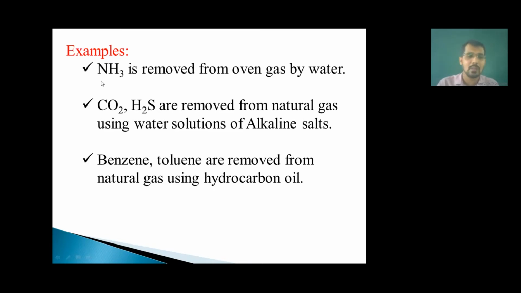There are three examples. You can write any one from these three examples in your exam. CO2, H2S are removed from the natural gas using water solution of alkaline salt, because these two components are well soluble in this water solution of alkaline salt. And last example is benzene, toluene are removed from natural gas using hydrocarbon oil. Why are we using hydrocarbon oil here? Because benzene and toluene are well soluble in hydrocarbon oil.